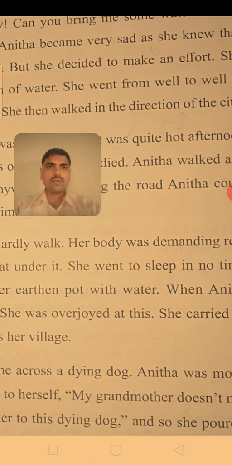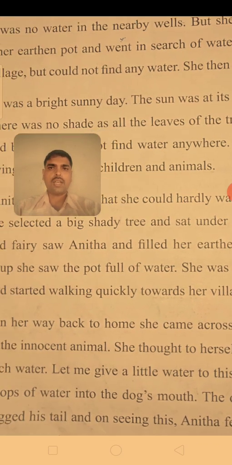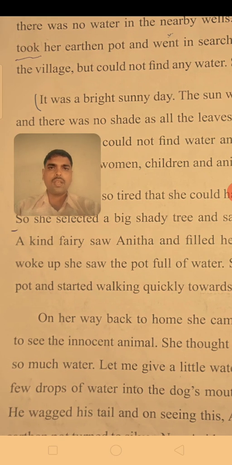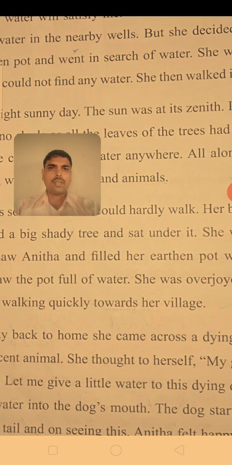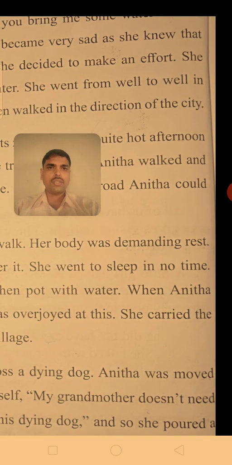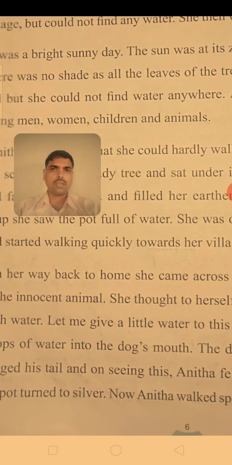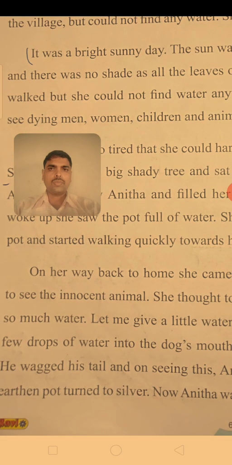She went from well to well, lake to lake in the village in search of water, but could not find any water. She then walked in the direction of the city, to bring some drops of water.